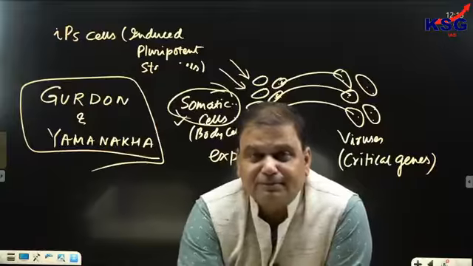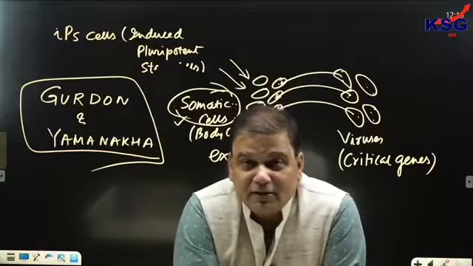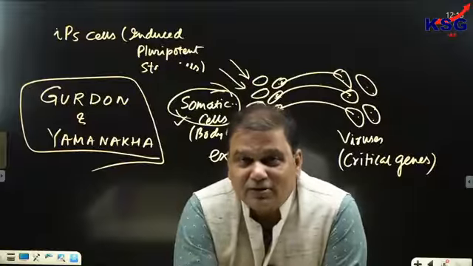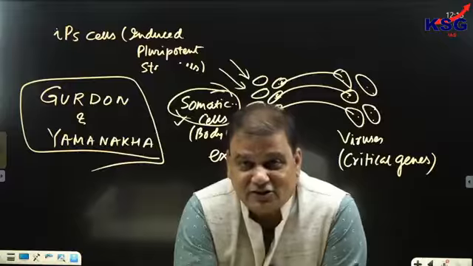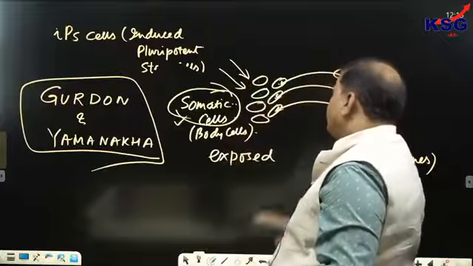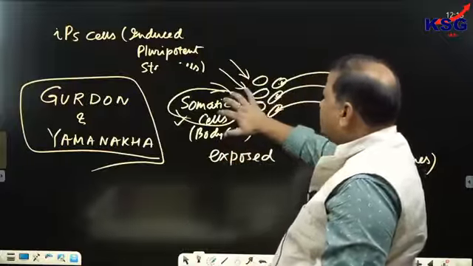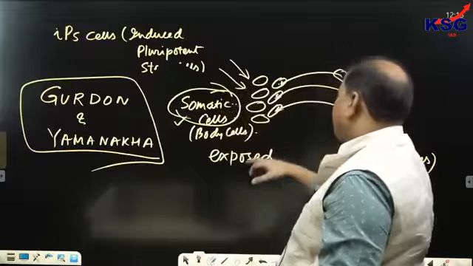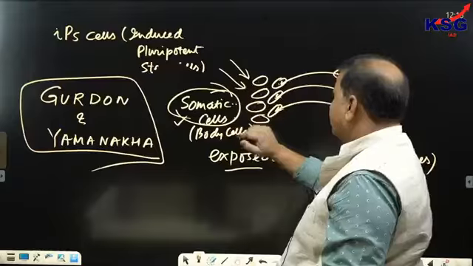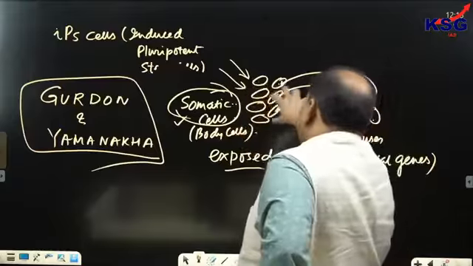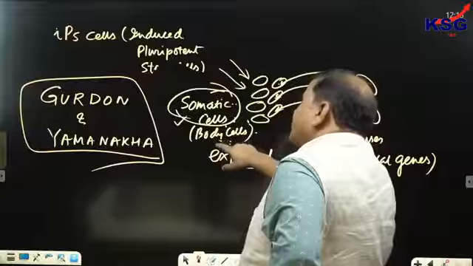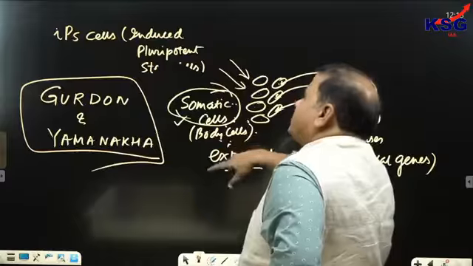Pluripotent cells. Clear? So this process is called as what? This process is called as differentiation. Write down. This process transforms cells into pluripotent cells, and this can be used for differentiation. But just hold on. These cells absorb these genes and transform into what? Pluripotent cells. And this can be used for differentiation, which means that this can be used for stem cell therapy.